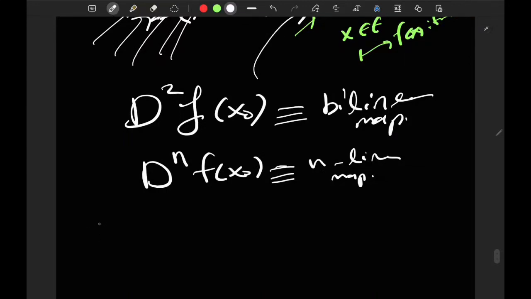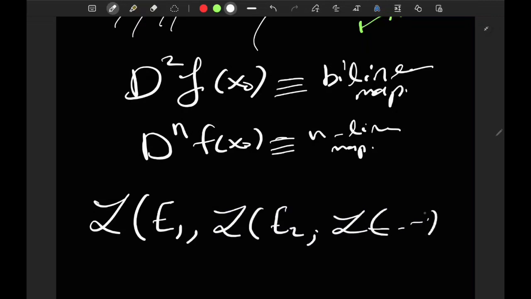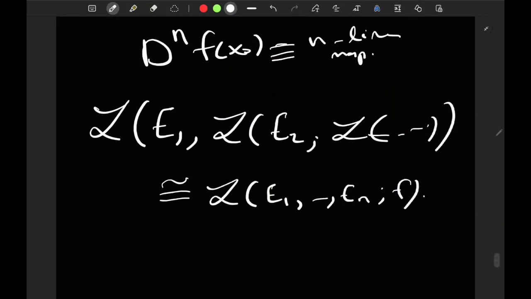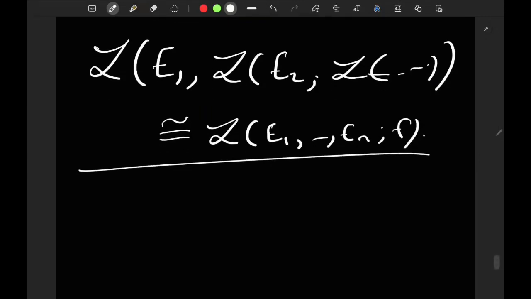So the theorem will look something like this. If you have L of E1, L of E2, L of and so on, so you have many convoluted nestings, this is going to be isometrically isomorphic to L of E1, ..., En; F, which is just the n-linear continuous mappings. But we don't need to worry about this for now. Let's just postpone this worry for later.